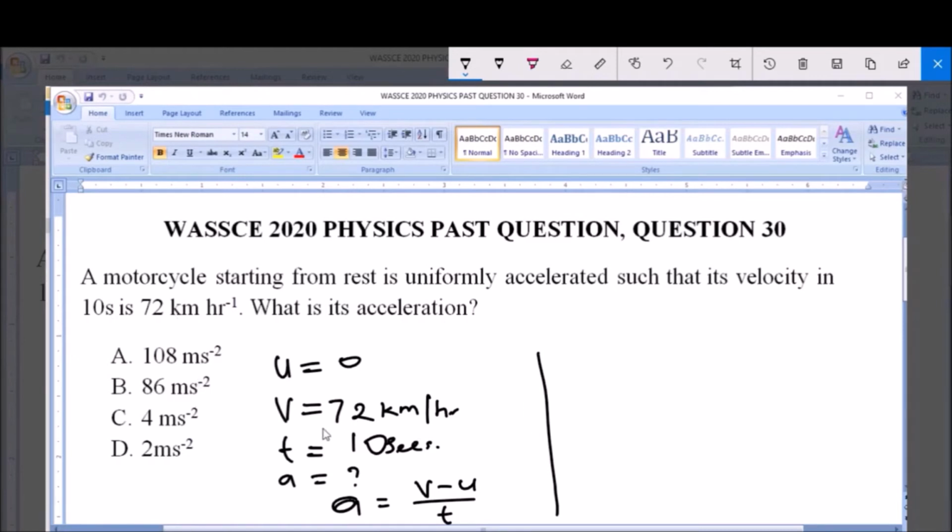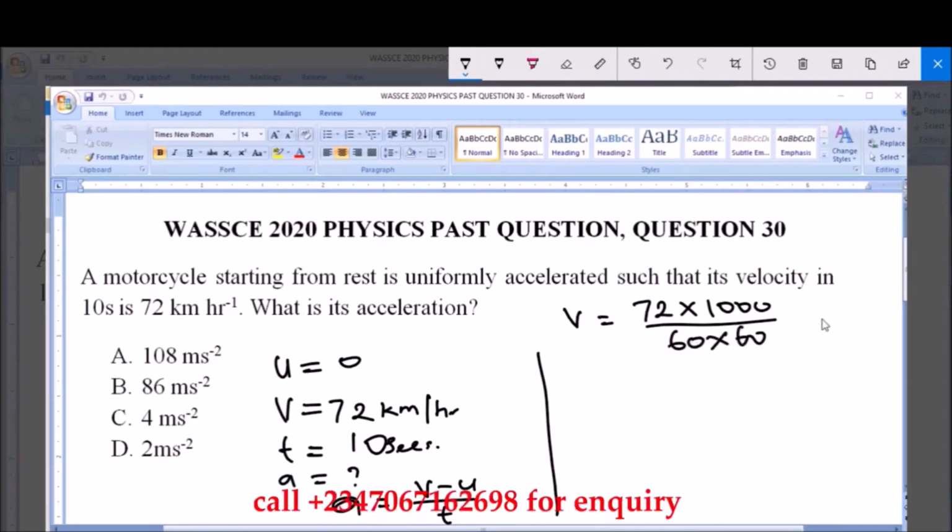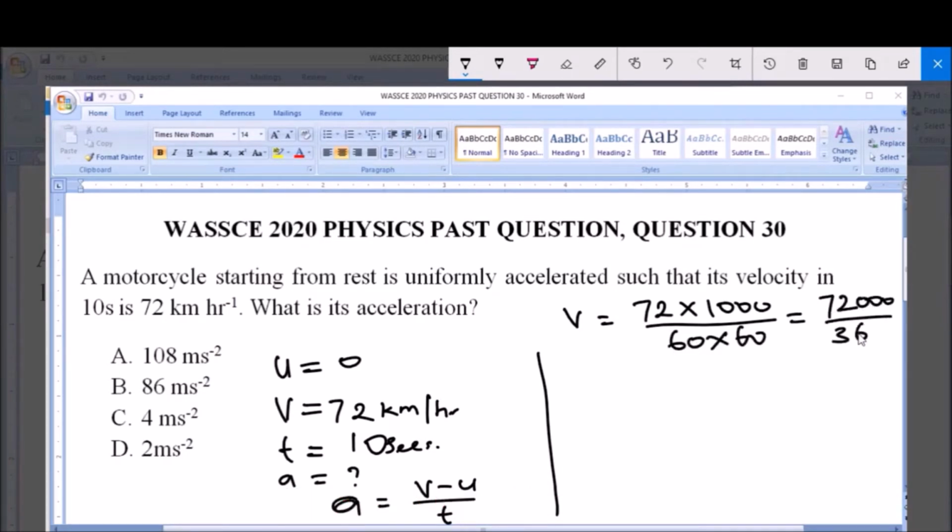So we have to convert our final velocity from kilometer per hour to meter per second, and in doing this we say v is equal to 72 times 1000, since 1000 meters make 1 kilometer, all over 60 times 60, since per hour we have 60 minutes, and in a minute we have 60 seconds. This is equal to 72,000 all over 3600. And from here we have that the final velocity v is equal to 20 meter per second.